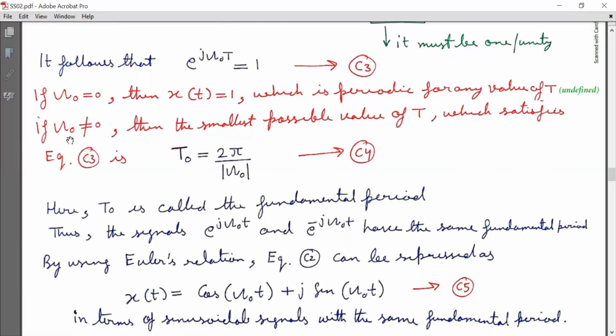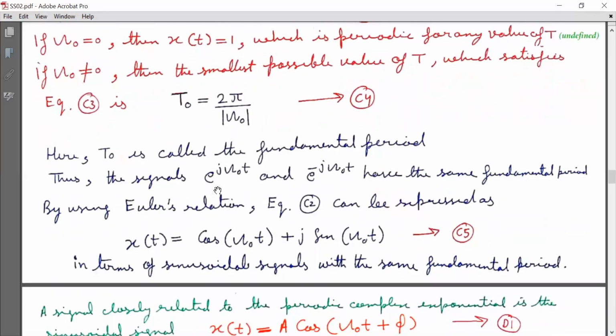If Omega naught is not equal to 0, then the smallest possible value of T which satisfies equation C3 is T naught equal to 2 pi by the magnitude of Omega naught. Mark it as equation C4. Here T naught is called the fundamental period. Thus the signals e raised to power j Omega naught t and e raised to power minus j Omega naught t have the same fundamental period.